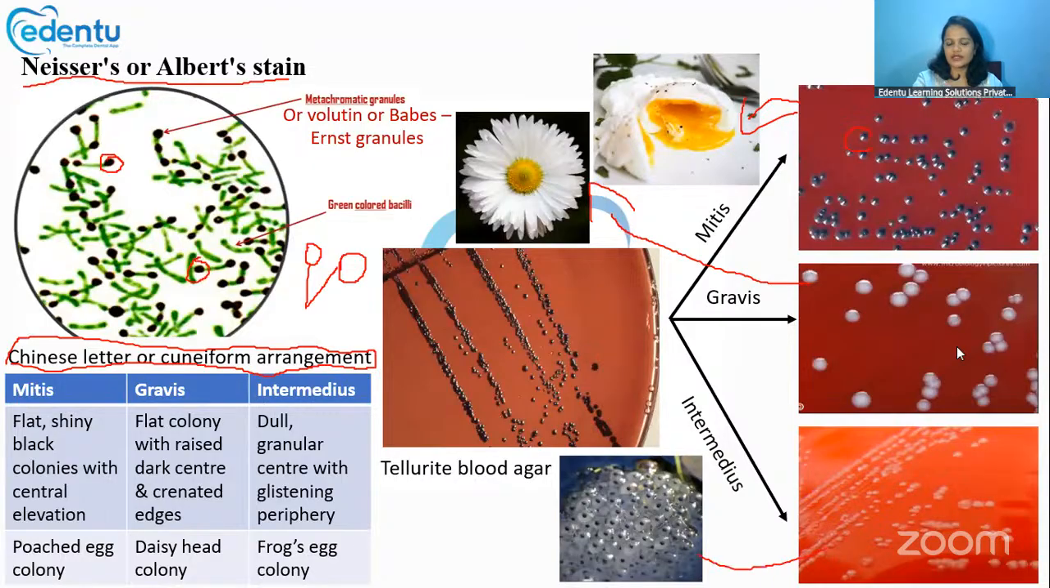That is called as the frog's egg colony. Okay, so based upon its growth in the tellurite blood agar, there are three types that can be noticed. One is the Mitis type, then Gravis type, and intermediate type. Mitis type shows the poached egg colonies. Gravis type shows the daisy head colonies. And the intermediate type shows the frog's egg colonies. Okay, so these are the three types and the types of colonies they show.